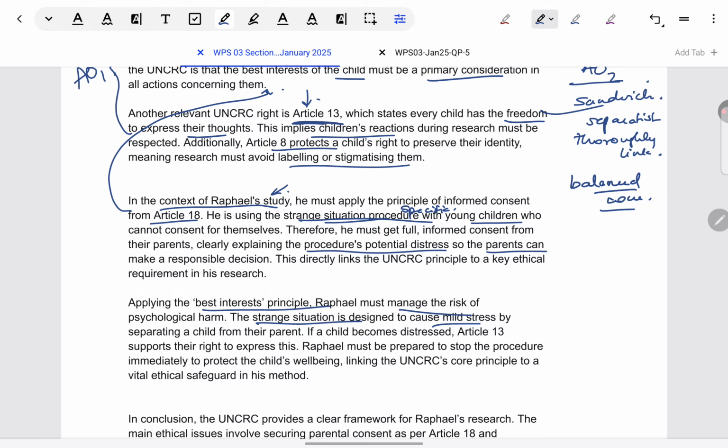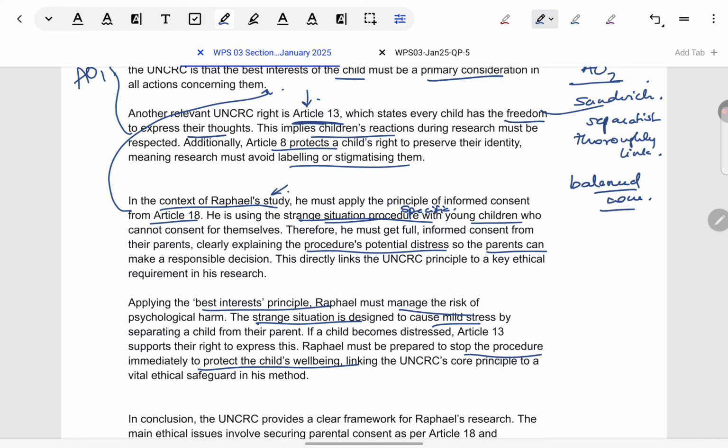You can suggest something specific also, like maybe some screening of the children, those who are already known to be prone to anxiety. He can avoid using them. Or he can think about larger application. How is he going to benefit? Because after all, he's going to give parenting skills later. So it gets justified with that consideration. Here, the suggestion given in this model answer is that he should be ready to stop the procedure at any time.